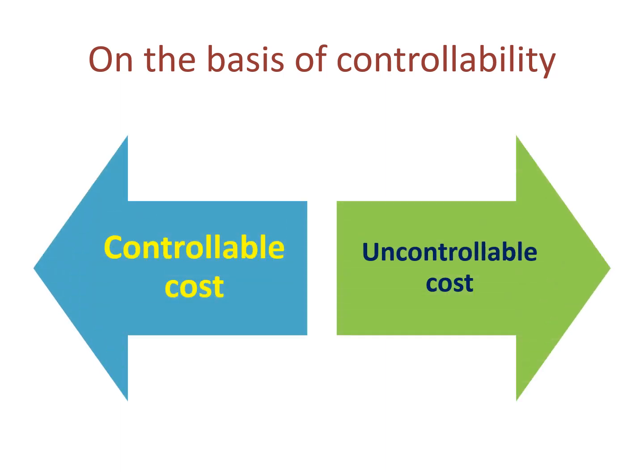And the next basis is on the basis of controllability. On the basis of controllability, the cost can be classified into controllable cost and uncontrollable cost. Controllable costs are those which can be influenced by the action of a specified member of an undertaking, for example, direct material, direct labor, etc. Whereas uncontrollable cost is cost which cannot be influenced by the action of any specified member of an undertaking. Sometimes even direct material and direct labor cost can be uncontrollable.